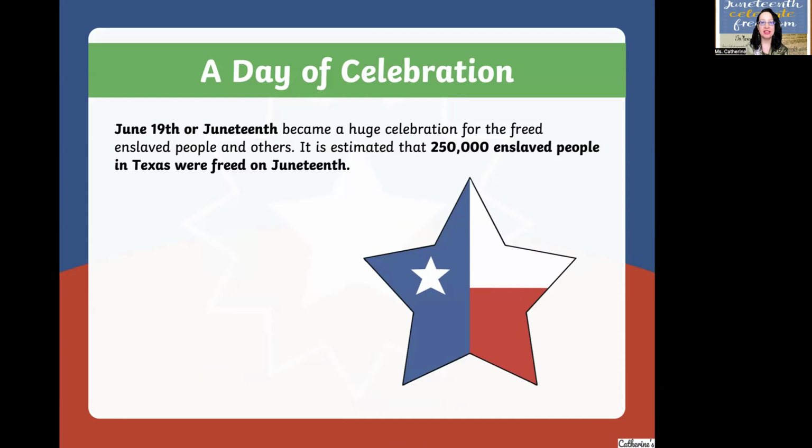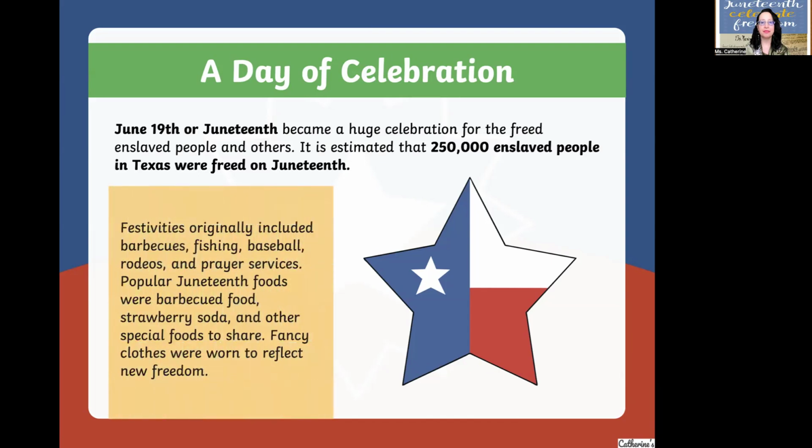It is estimated that 250,000 enslaved people in Texas were freed on Juneteenth. Festivities originally included barbecues, fishing, baseball, rodeos, and prayer services. Popular Juneteenth foods were barbecued food, strawberry soda, and other special foods to share. Fancy clothes were worn to reflect new freedom.